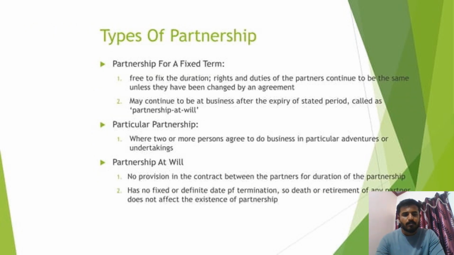Types of partnership. Partnership for a fixed term, free to fix the duration. Rights and duties of partners continue to be the same unless they have been changed by an agreement. Particular partnership, where two or more persons agree to do business in particular adventures or undertakings. Partnership at will. No provision in the contract between the partners for duration of the partnership. It has no fixed date of termination, so death or retirement of a partner does not affect the existence of the partnership.